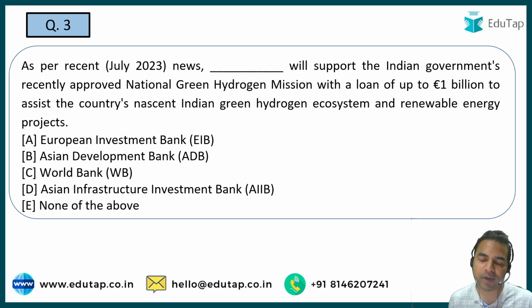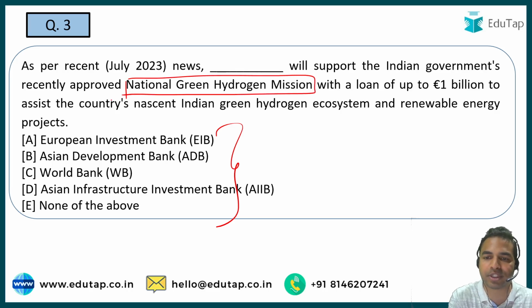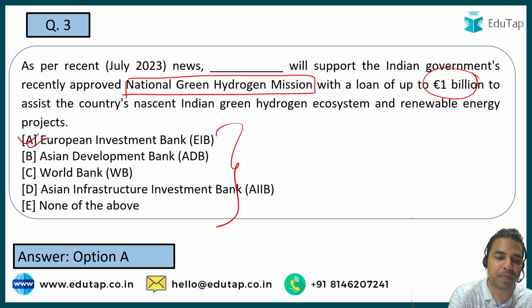So here guys, you have to tell me the name of the organization which is going to support the Indian government's recently approved National Green Hydrogen Mission. We all know that we are in a transition towards sustainable energy, and that's why this particular program has been launched. Under this mission, a loan agreement is going to be given, and the particular amount is mentioned in front of you. You have to tell me the name of that organization which is going to give that particular amount. What is it? It is option A, that is European Investment Bank.